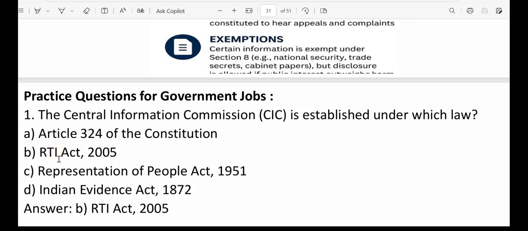Option A, Article 324 of the Constitution, or option B, RTI Act 2005. So no need to read other options because we know it was established based on RTI Act 2005. So option B is the correct answer.